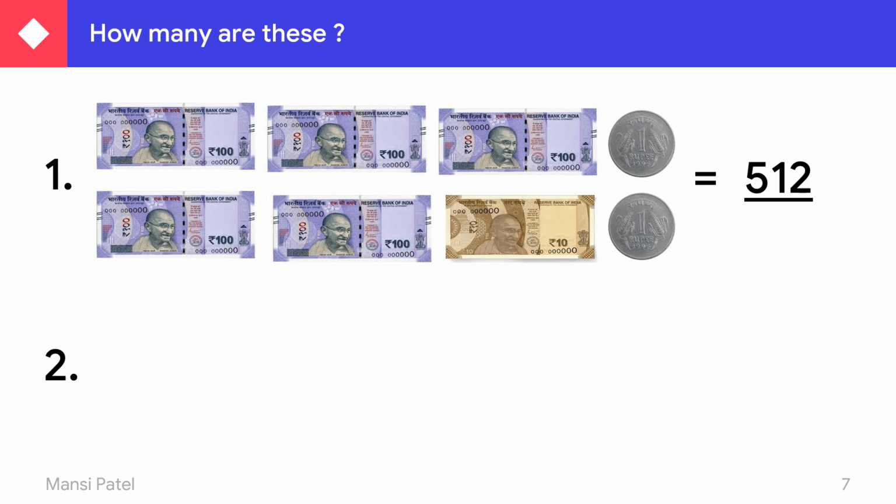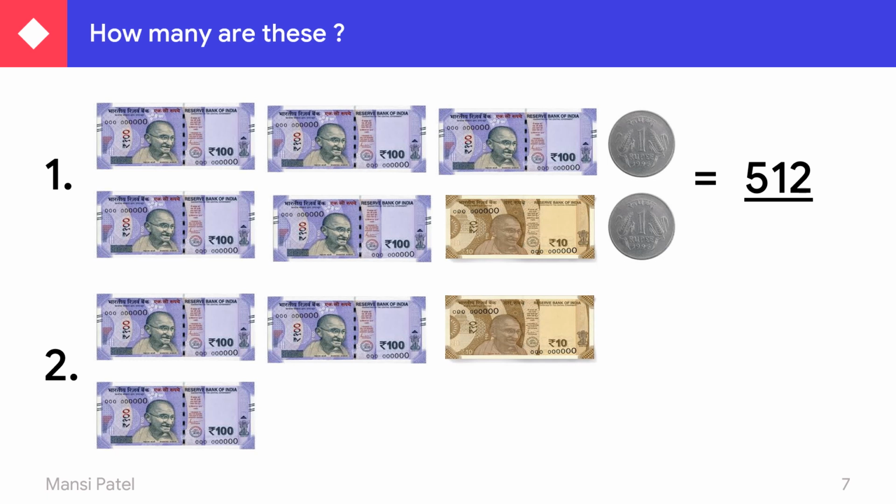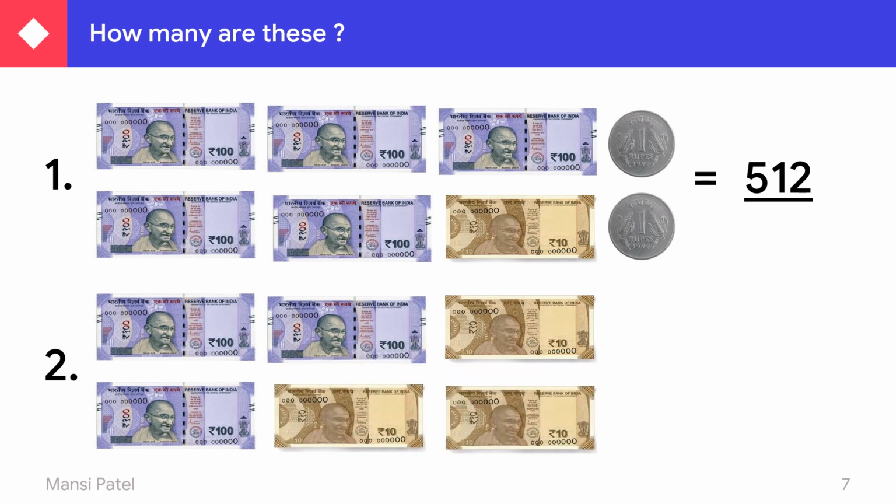Your second example. 100 rupees note 1, 2, 3, then 10 rupees note 1, 2 and 3. Then number of coins 1 and 2. So see here, how many notes of rupees 100 do you have to write down? You have to count first. How many notes? 3 notes of rupees 100.